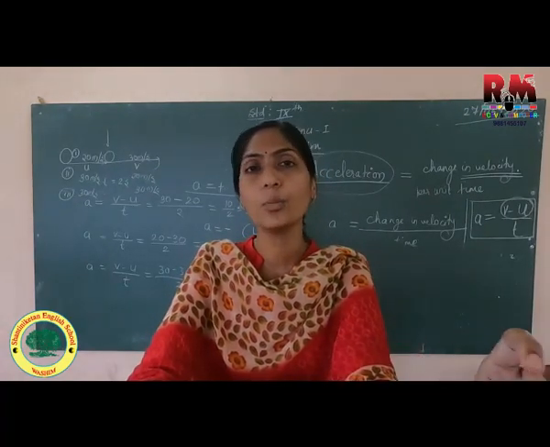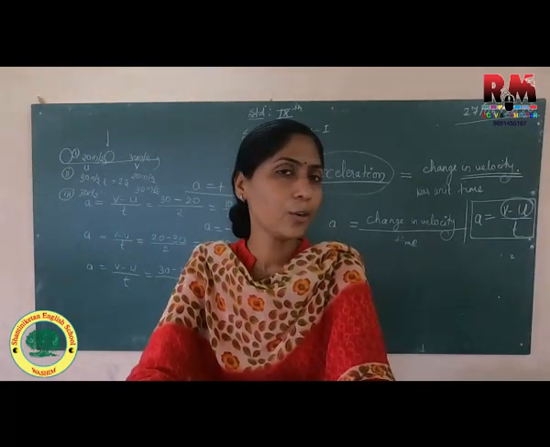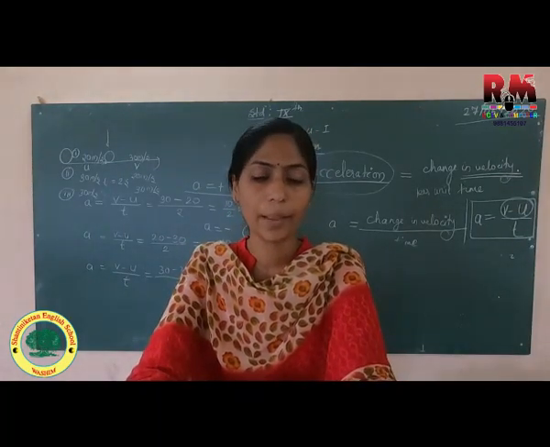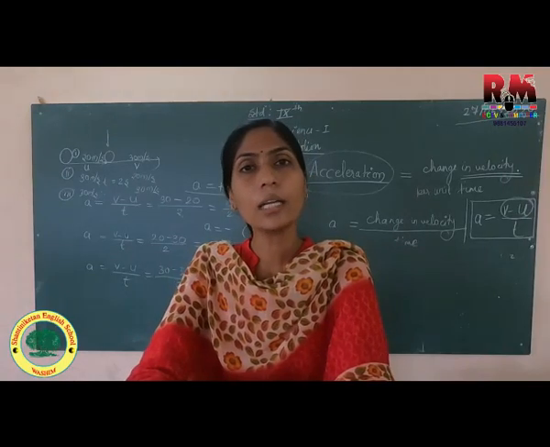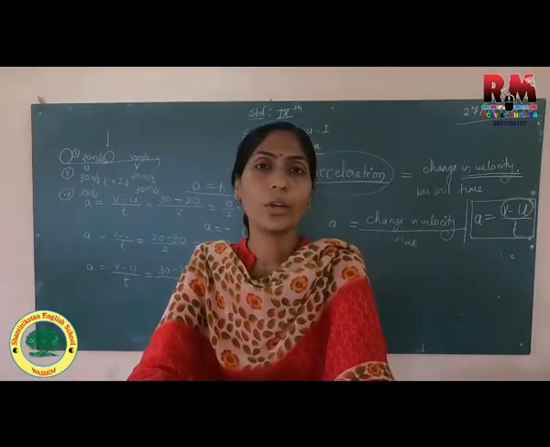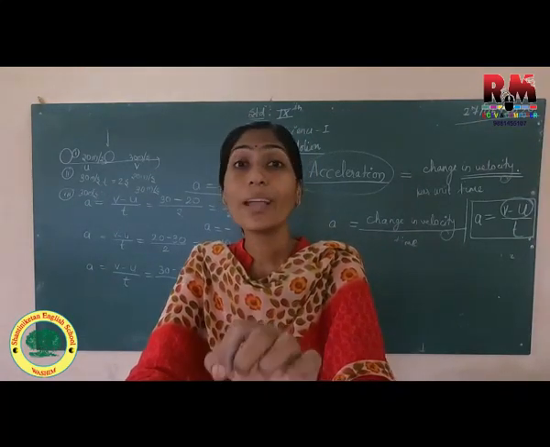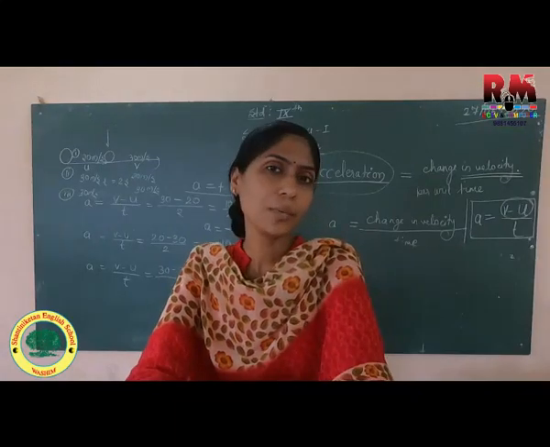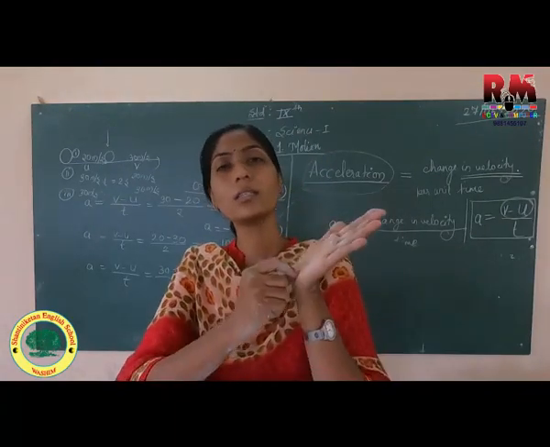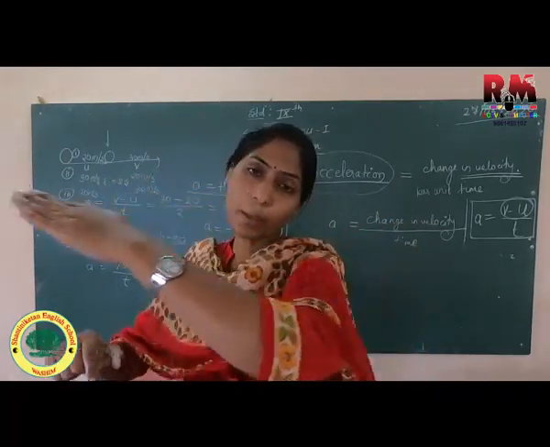If I write 20 kilometer per hour, you will very quickly say that it is speed, and no other idea we want. But in particular conditions we need direction. So such quantities, having magnitude and direction, are called vector quantities. So displacement is a vector quantity because it is the shortest path between initial and final position. So it is moving in a particular direction.